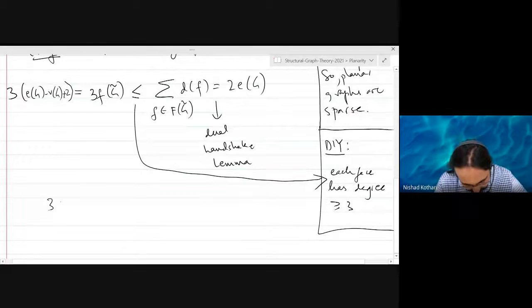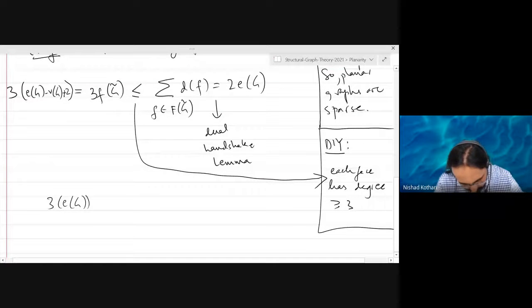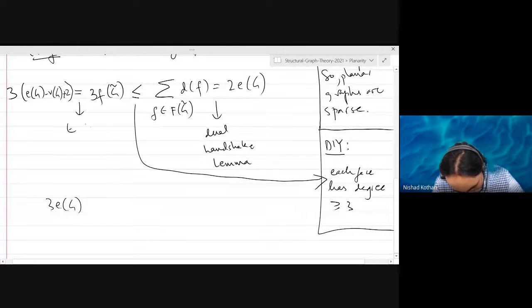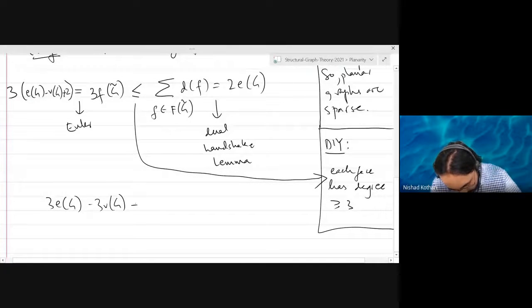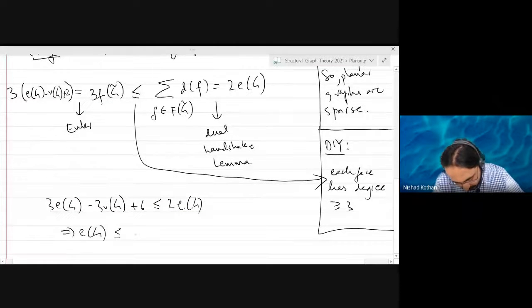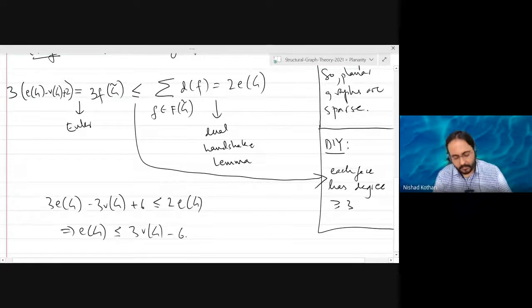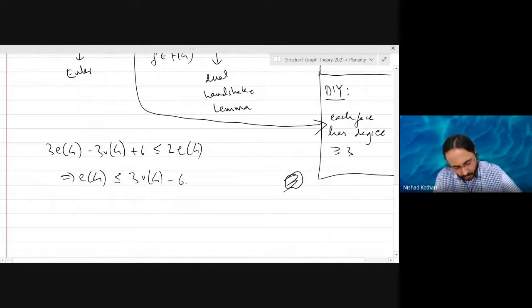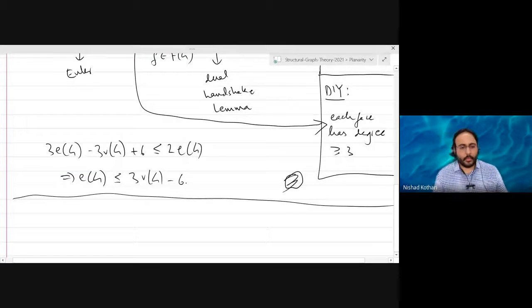We have 3 times the number of edges, this is Euler, minus 3 times the number of vertices plus 6 is less than or equal to 2 times the number of edges. Okay, and now it's clear that the number of edges is less than or equal to 3 times the number of vertices minus 6. Okay, any questions or concerns?